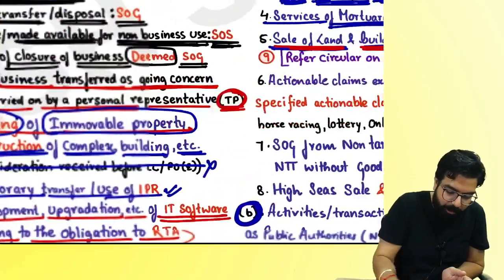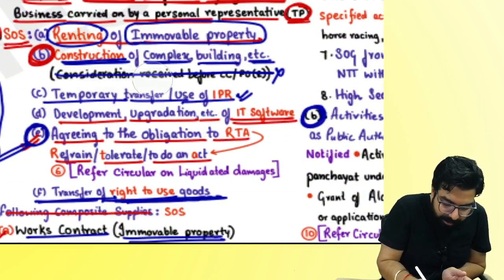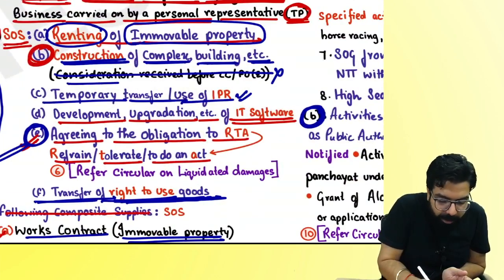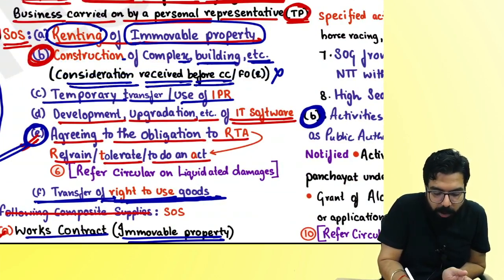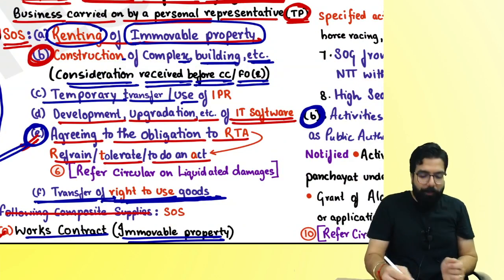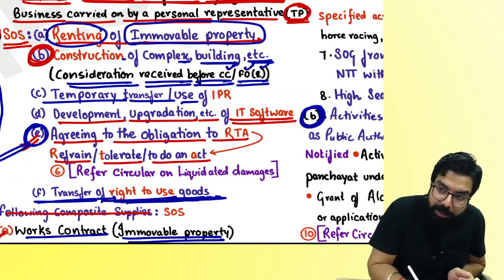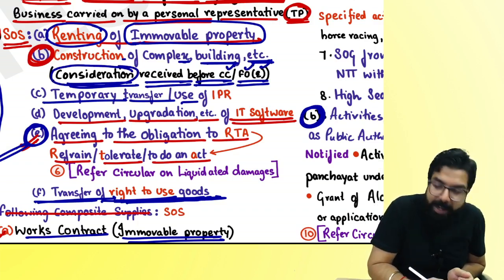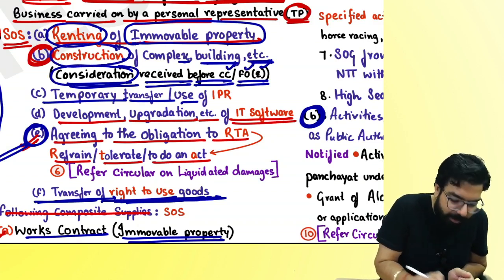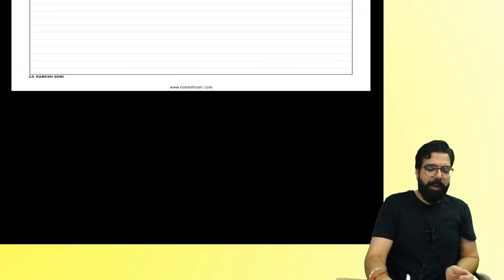People, see, that's what I told you. I did not teach you over here. Whenever it is construction, whenever consideration is received before completion certificate or first occupancy, whichever is earlier, if even ₹1 is received as consideration, then it will be construction. Is the point clear to all? Can we go ahead, everyone? Okay, you tell me one thing, everyone.